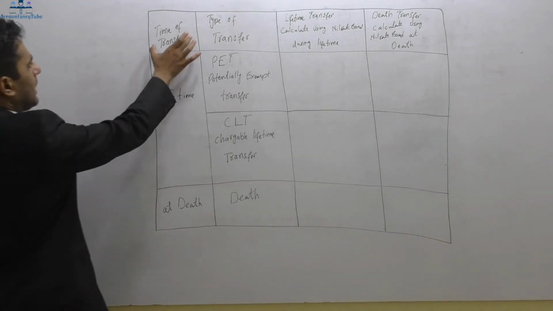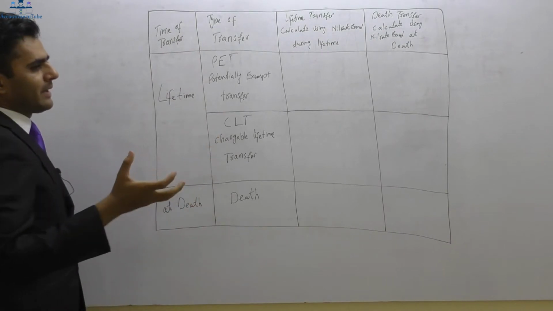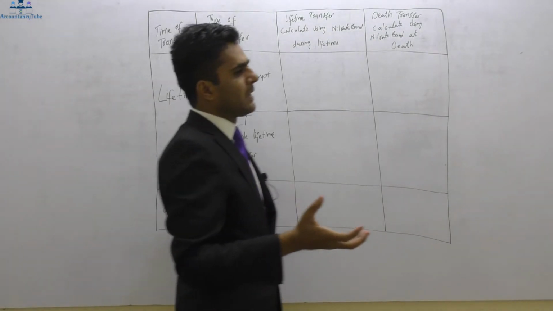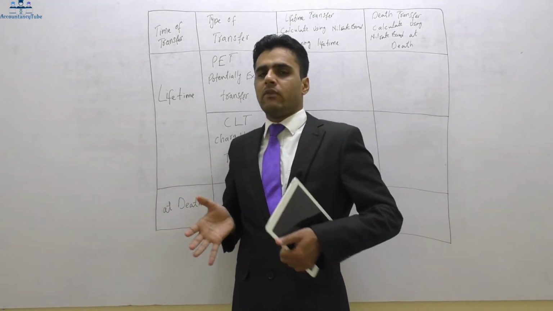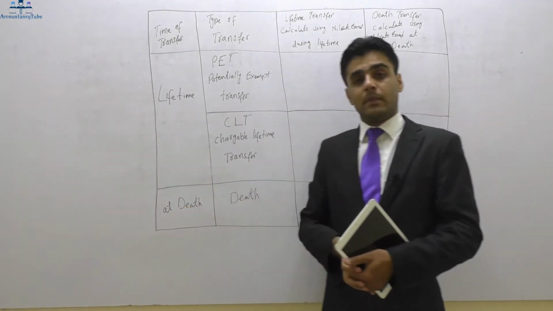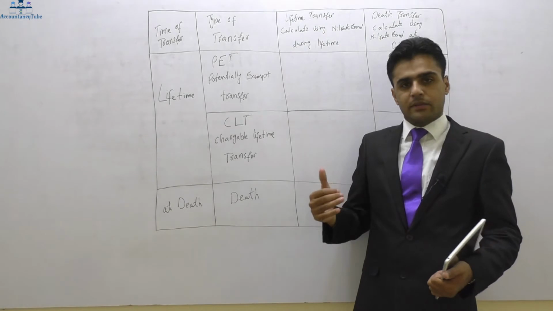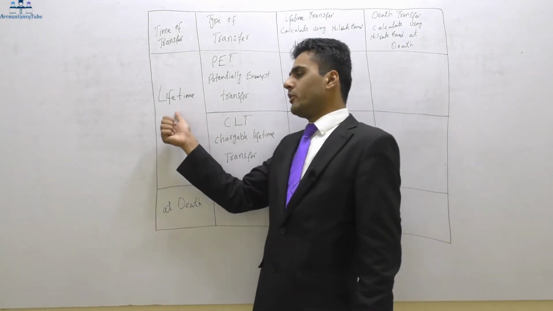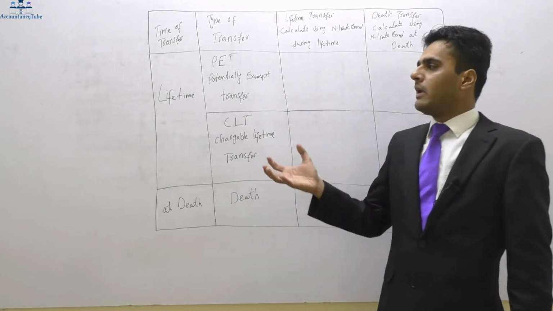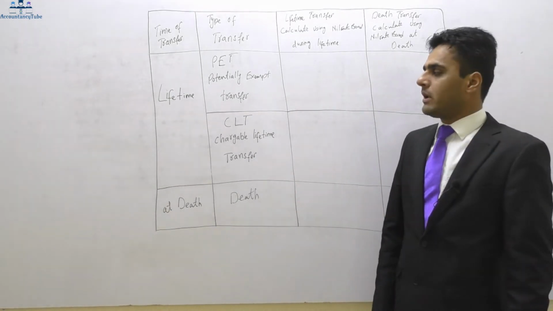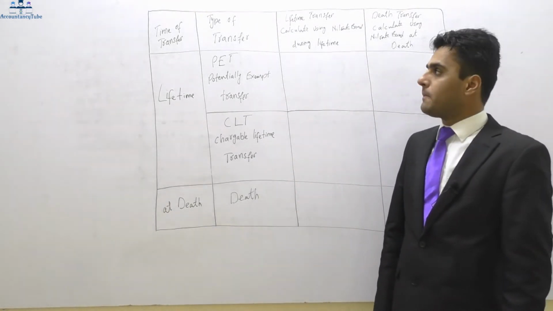First of all, it's the time of transfer. Whenever we are making the transfer, that is the time of transfer. Now for inheritance tax purposes, there will be two times of transfer. Either I will be transferring during my lifetime, or it will be transferred on my death. So it is a during lifetime transfer and a transfer at death.